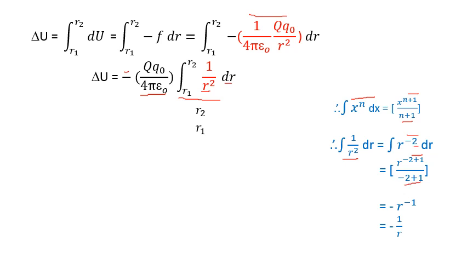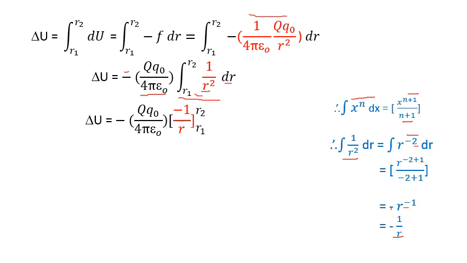Now here minus 2 plus 1 is minus 1. That's why this minus sign is here. When you simplify this, you get r raised to minus 1, and finally r raised to minus 1 we can write as 1 upon r with a minus sign. So this is how we can find the integration. So replace it here. Integration of this is nothing but 1 upon r.